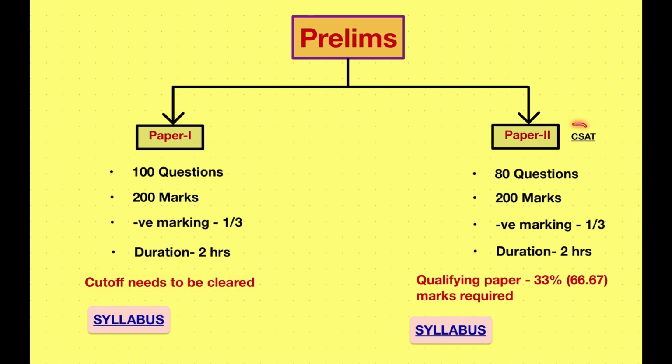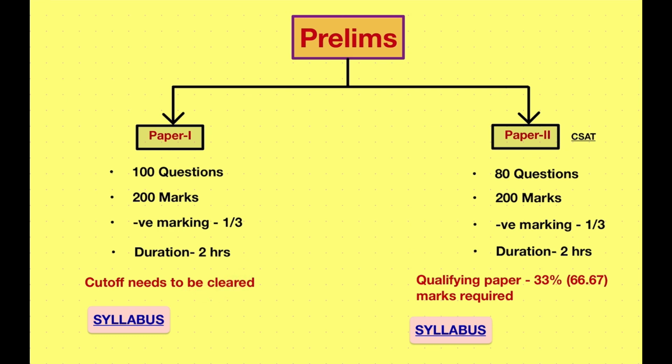In paper 2, which is also known as the CSAT examination, there are 80 questions and the total marks are 200. There is also a negative marking of 1/3 per question and the duration to complete this paper is 2 hours. This CSAT paper is only a qualifying paper and you do not have to clear the cutoff. The qualifying mark which a candidate requires is 33%, which is 66.67 marks.